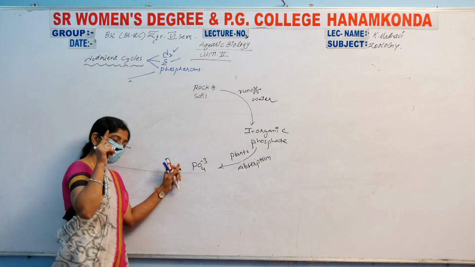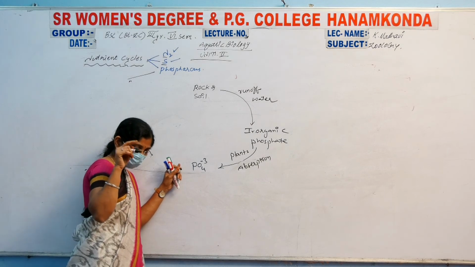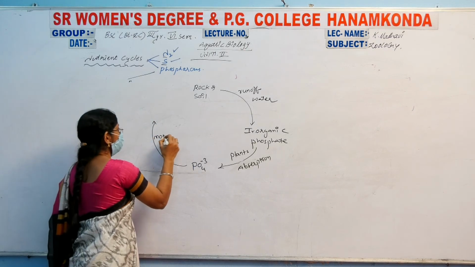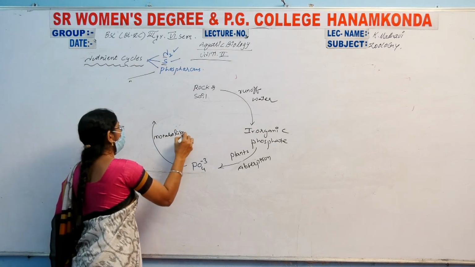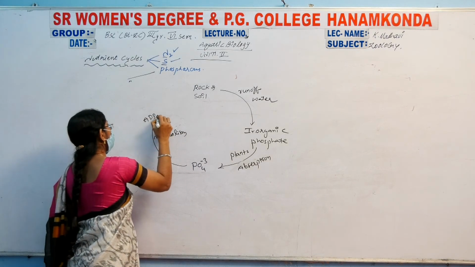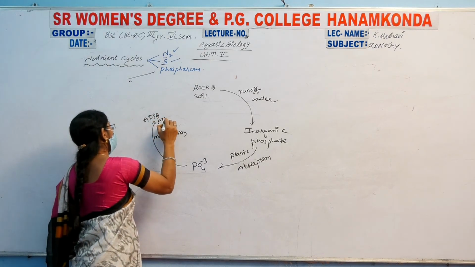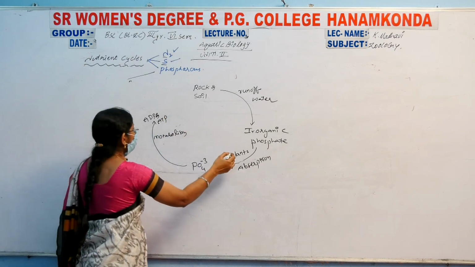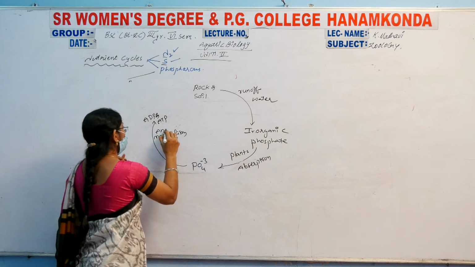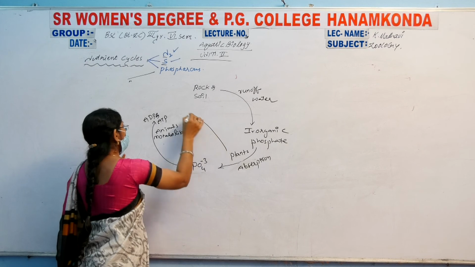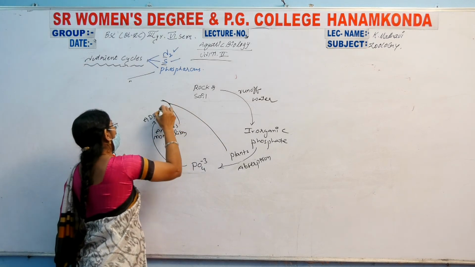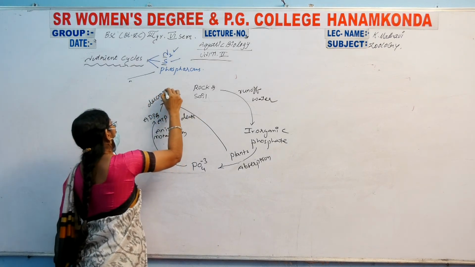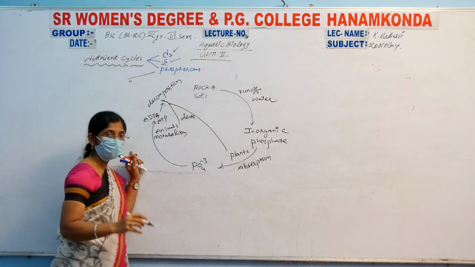Now these phosphates enter into the metabolism of organisms in the form of ADP and ATP. Next, both plants and animals die, and their death causes decomposition.